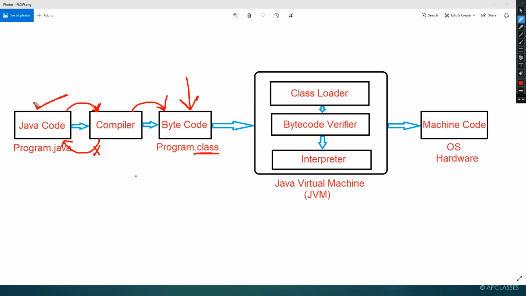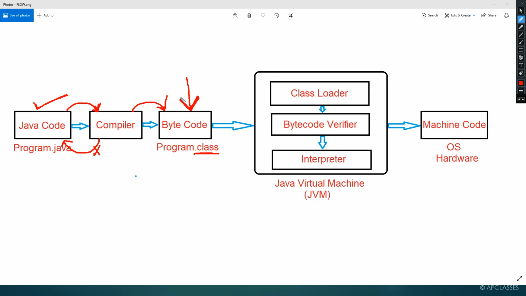If you again compile this program on a Linux machine, it will be converted to the same bytecode. If you compile this program on a Macintosh machine, it will be converted to the same bytecode. If you compile this program on a Solaris operating system, it will be converted to the same bytecode. So it is independent of machine.